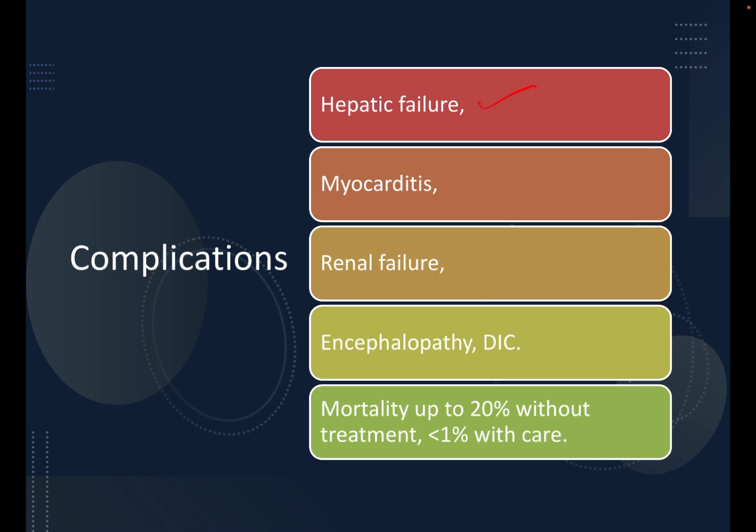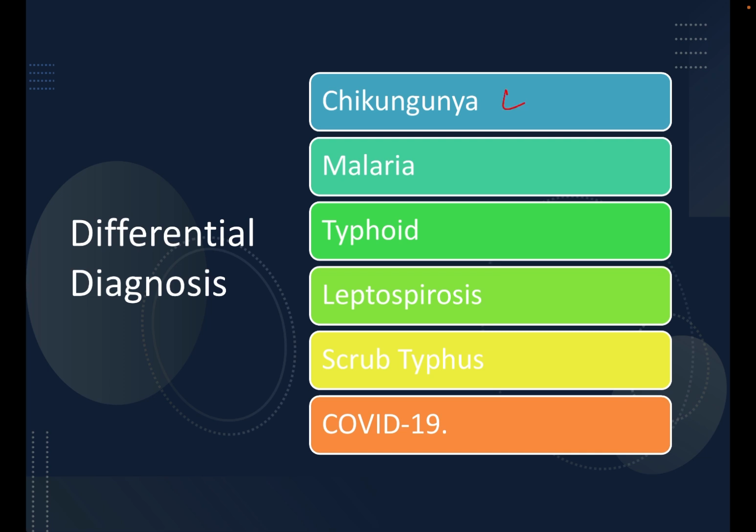Coming to the complications: hepatic failure, myocarditis, renal failure, encephalopathy, and DIC, with mortality up to 20% without treatment, but less than 1% with care and treatment. Differential diagnosis includes chikungunya, malaria, typhoid, leptospirosis, scrub typhus, and COVID-19.